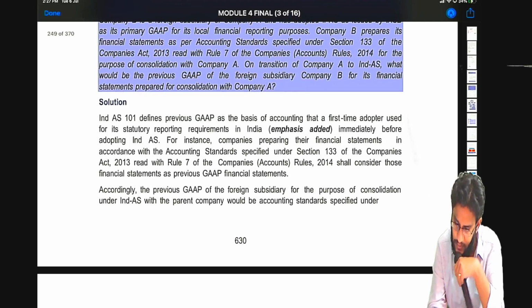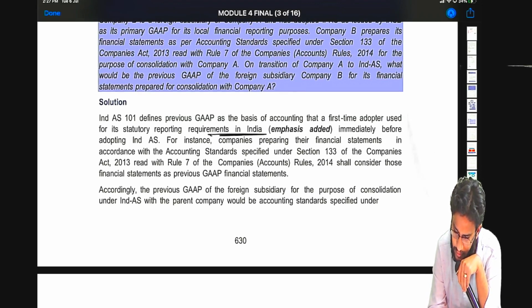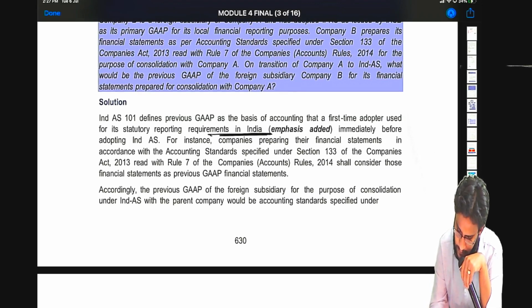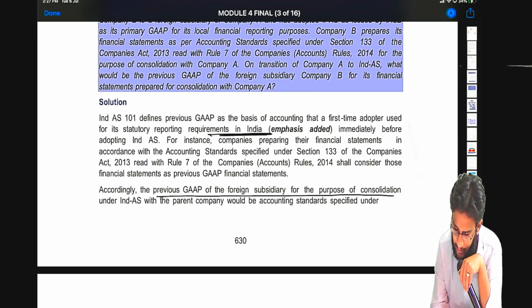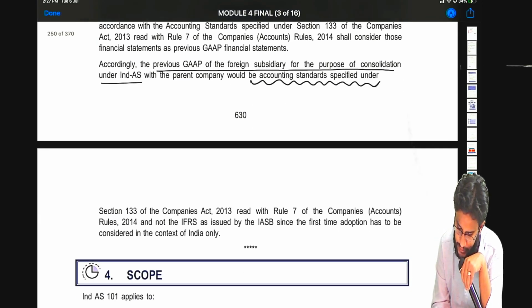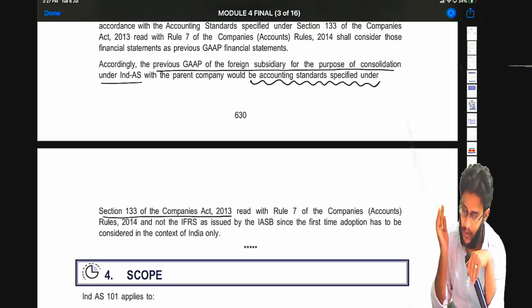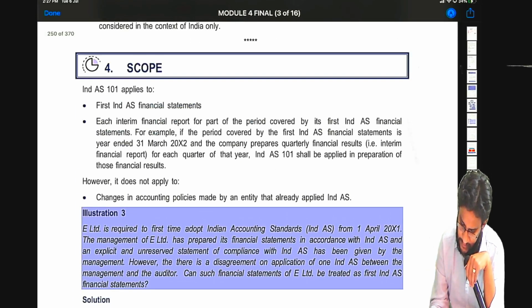So that one is a core word. Accordingly, the previous GAAP of the foreign subsidiary for the purpose of consolidation under Ind AS with the parent company would be accounting standards specified under section 133 of the Companies Act. So that is that, sir.